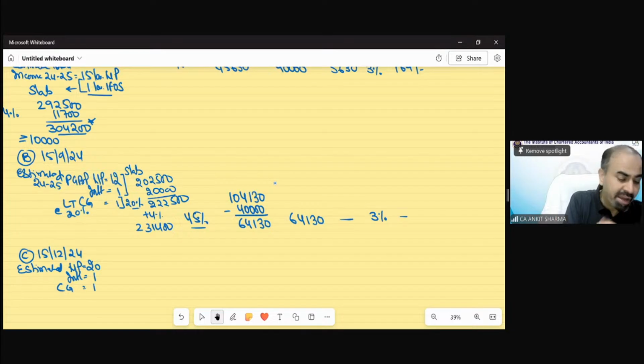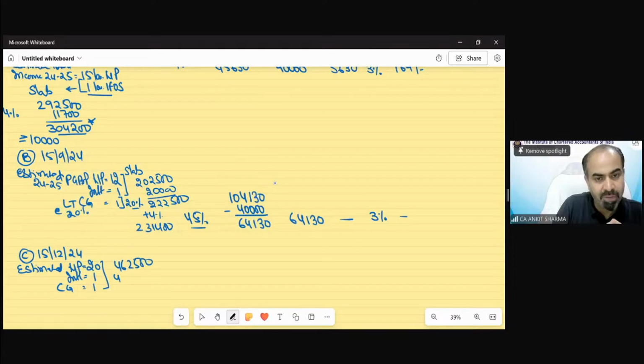Now I have to again recalculate my tax, and after including the long-term capital gain, the tax liability would come to 4,62,500. If I add 4% cess, that would be 4,81,000 tax liability.